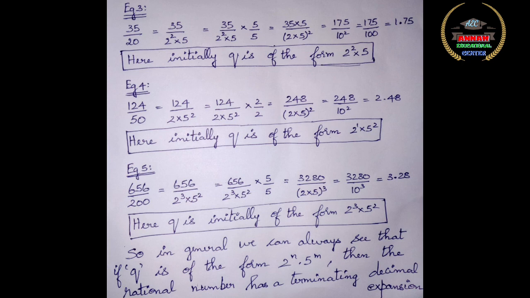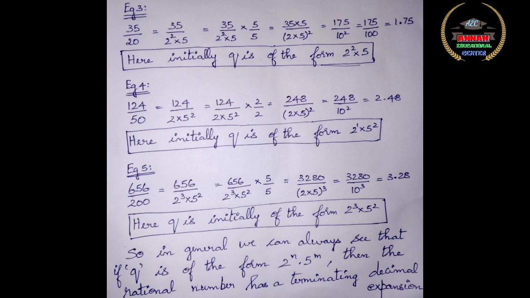When you multiply 656 into 5, you will get 3280 divided by 2 cube into 5 square into 5, which will be 2 into 5 the whole cube, that is 3280 divided by 10 cube, which is nothing but 3280 divided by 1000, that is equal to 3.28. Here q is initially of the form 2 power m into 5 power n, that is 2 cube into 5 square.